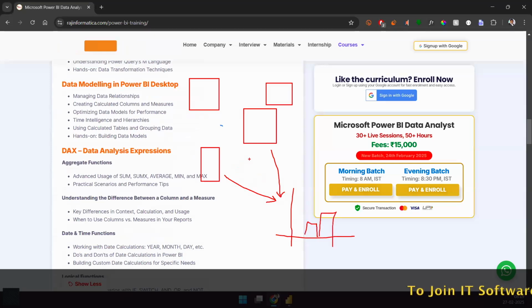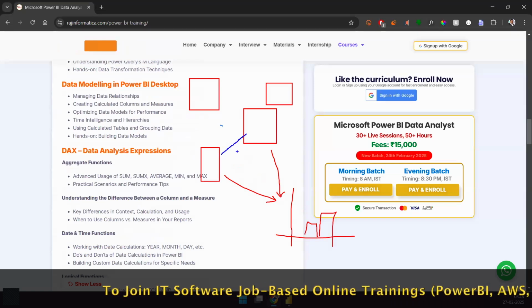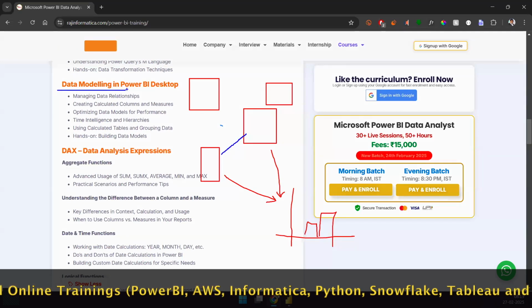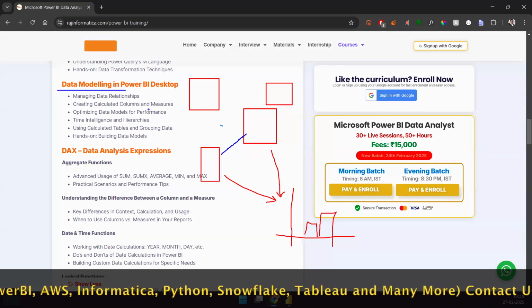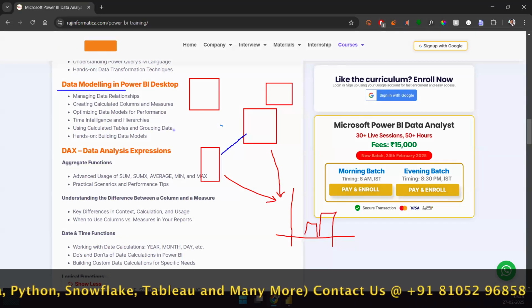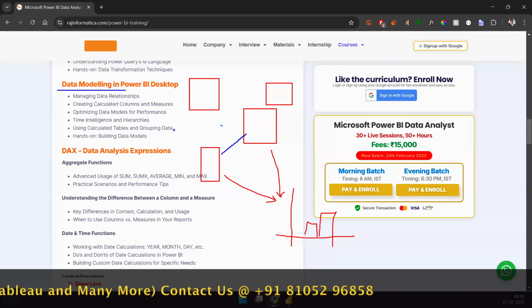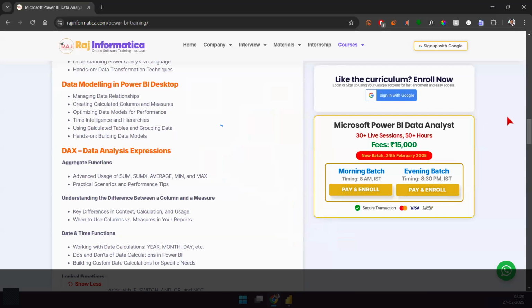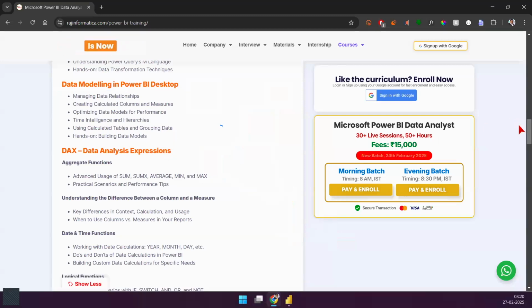So in order to do that, you'll have to relate these two tables together. You'll have to connect these two tables together, and that is what is called a data model. And I'll do that as we progress through the course. We will understand what tables are to be connected, how they are to be connected, what the best practices are. All of that is coming up here. Okay. And then comes the most important part.